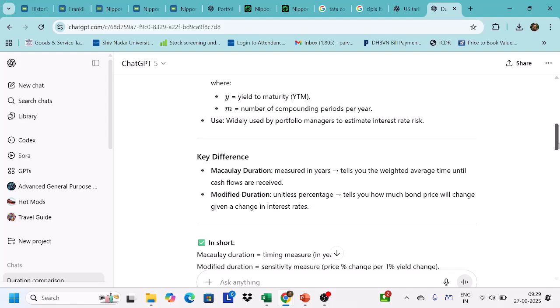Whereas modified duration tells you the percentage. Suppose there is a 1% change in the interest rate, whether it goes up or down, how much will the bond price change? So if you have a view that in the next 1 year, interest rates are going to fall by 1%, you would like to know how much money you are going to generate as a capital gain from the bond price going up. That is what the modified duration tells you. It is a very, very important metric to look at, because it tells you how much the bond value would change.